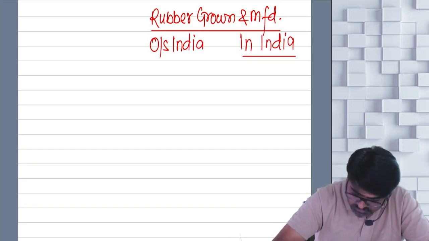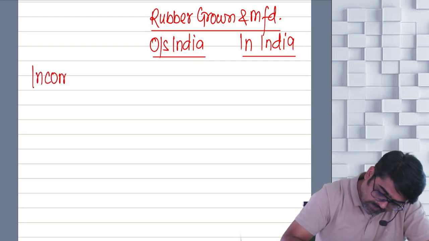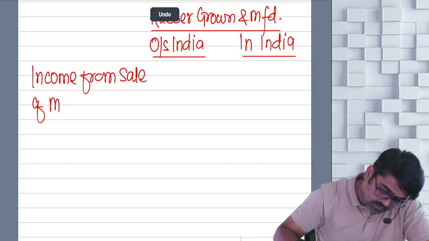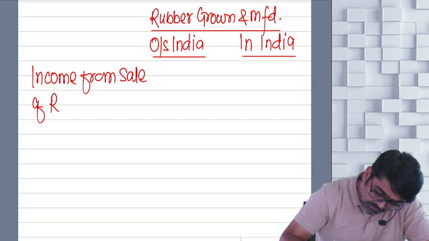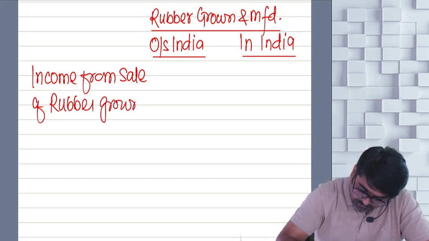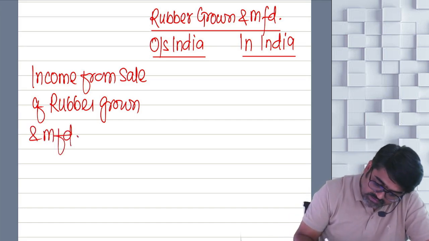Now from this, income from sale of rubber grown and manufactured. So how much is the income outside India?